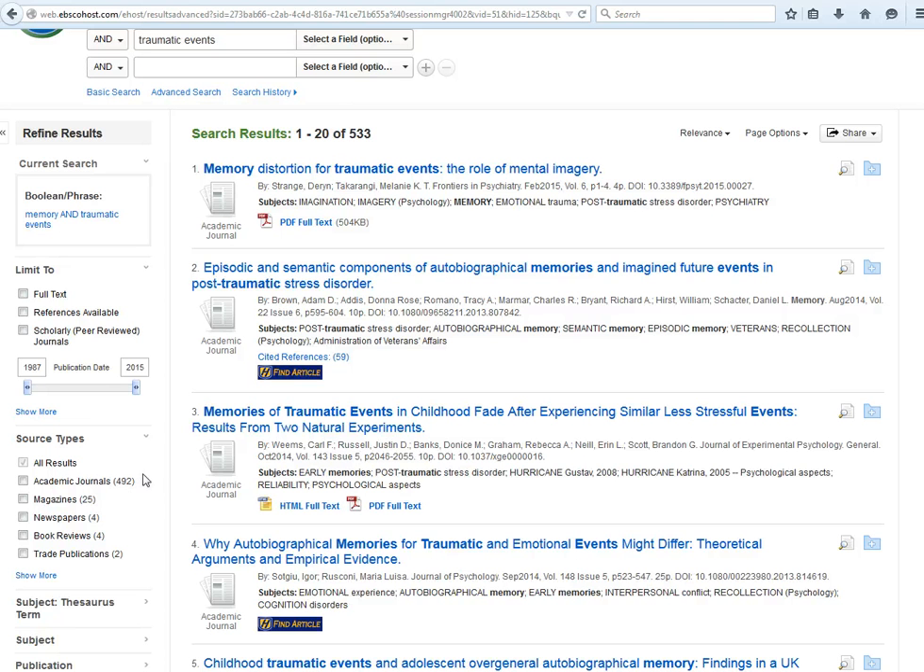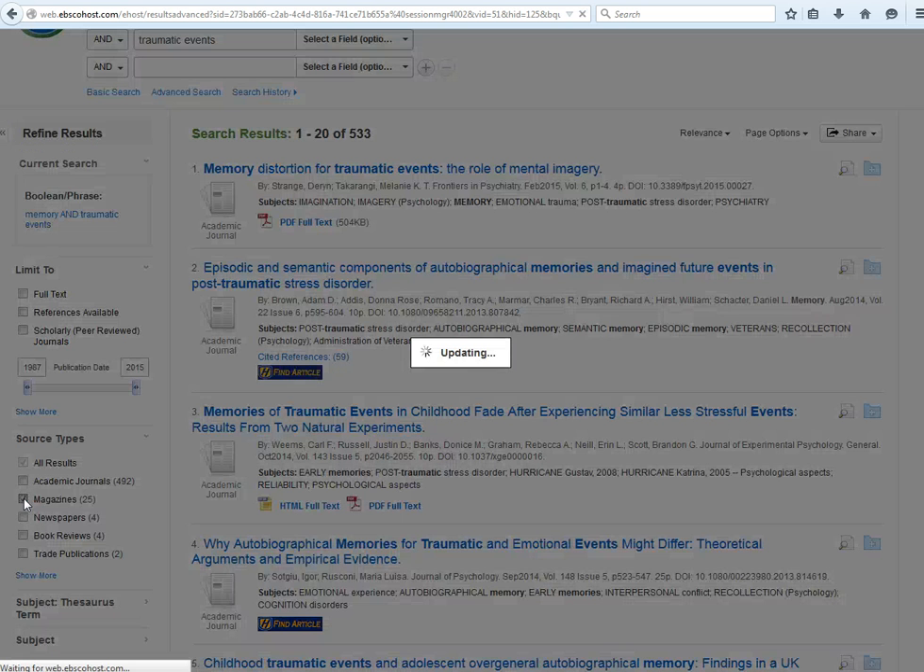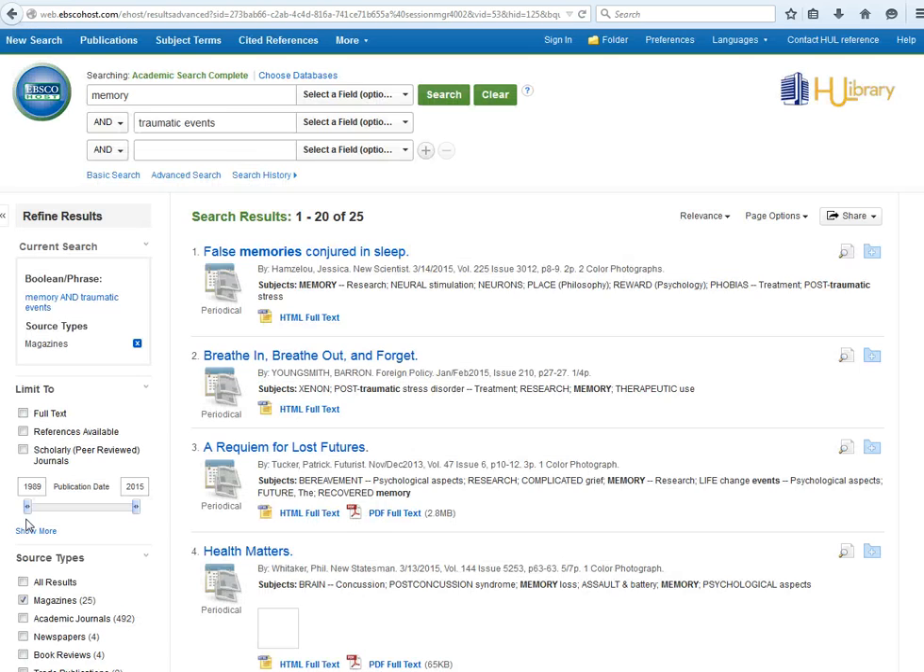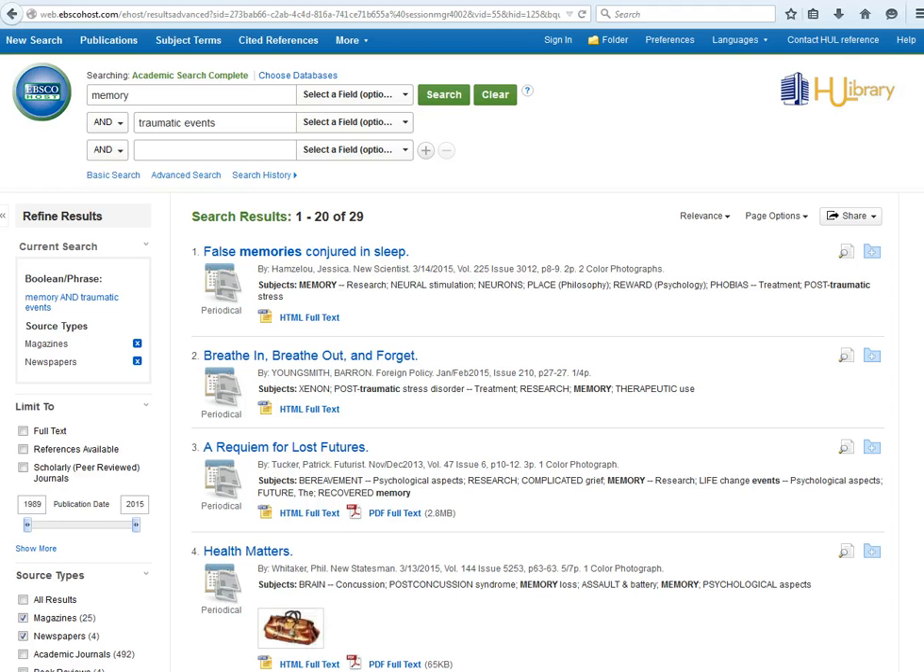As we scroll down, it shows us that most of them are in academic journals, but some are in magazines and newspapers. And we're going to take a look at those popular articles first. So I'm going to check magazines and newspapers. And now we have 29 results.